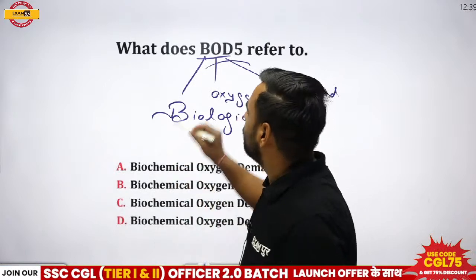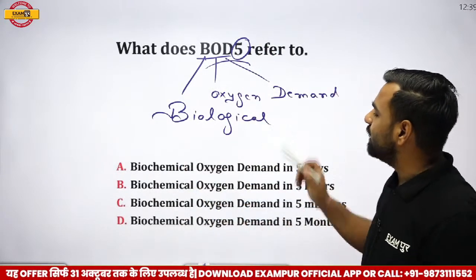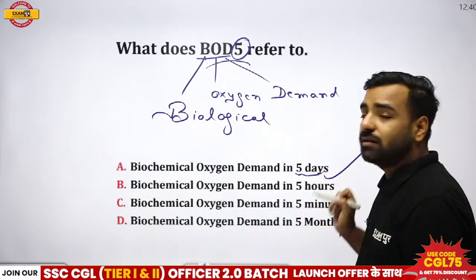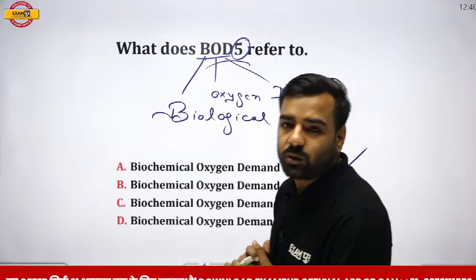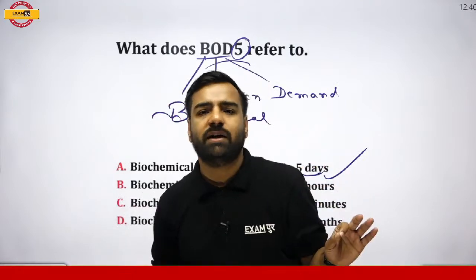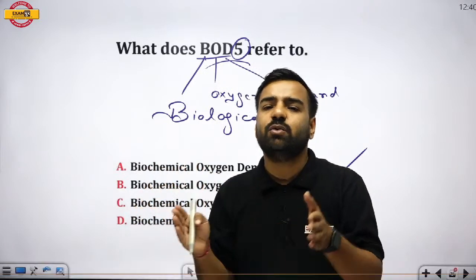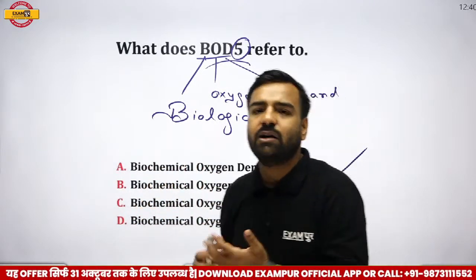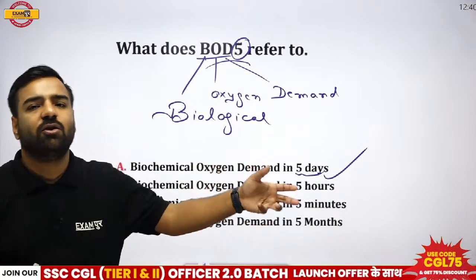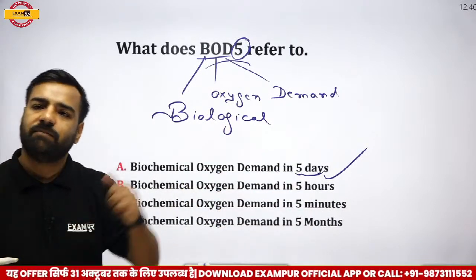Now, if someone tells about this number 5, BOD 5, please remember, it is the biological oxygen demand in 5 days. So in 5 days, how much oxygen is required? BOD is biological oxygen demand, which is required by microorganisms. We were talking about bacteria during aerobic respiration when they are breaking down those compounds. So how much oxygen is actually required? That is biological oxygen demand. If I talk about 5 days, it would be known as BOD 5. So, yes, Vinod, absolutely correct.